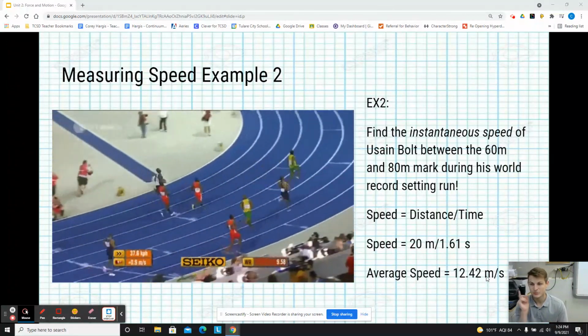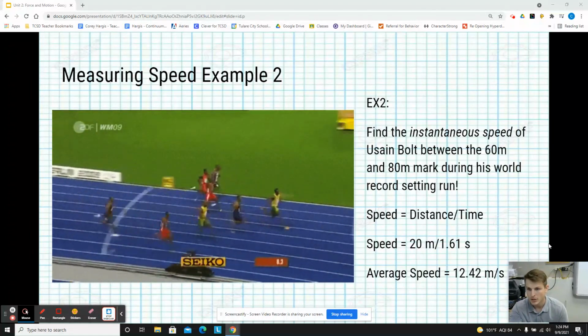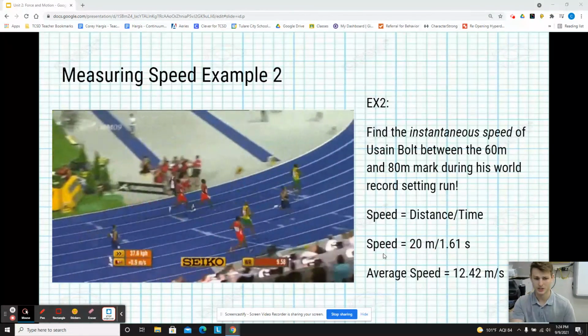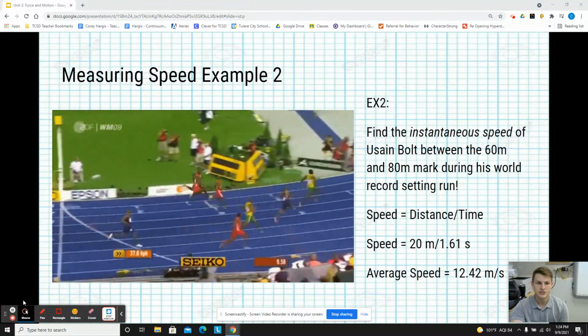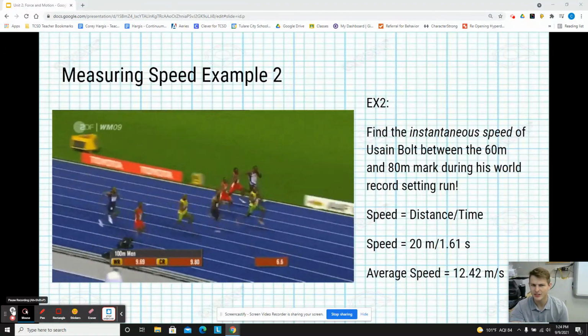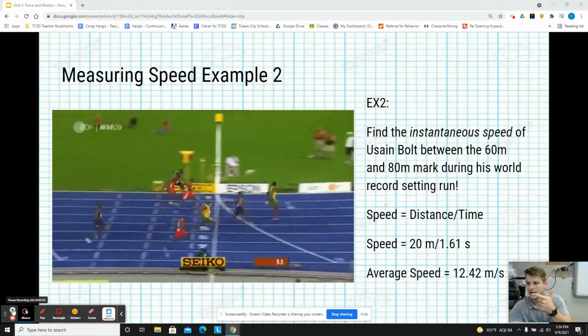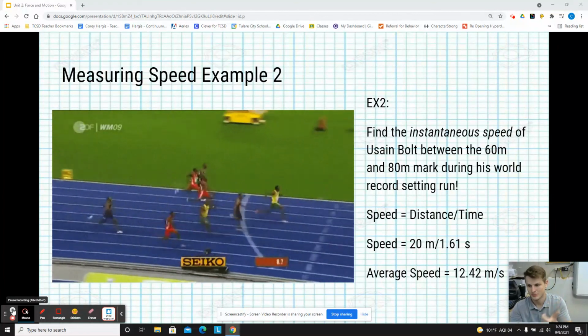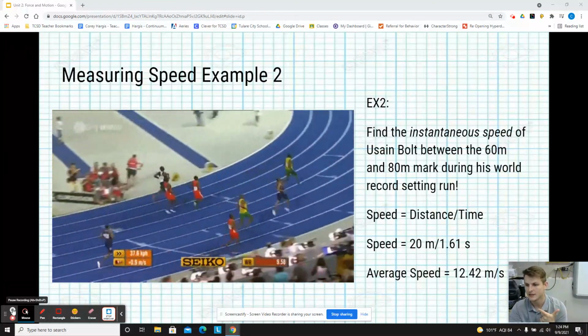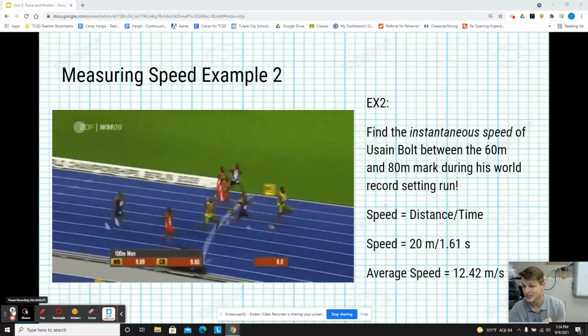We do have radar guns. We might do some of that. But ultimately, we're going to look at a lot of average speeds. And then we might find an overall average. So that is all I got for you today. Instantaneous speed, average speed. We're not going to focus on the speed of light too much. Those two terms, definitely important. And then the equation. Speed is equal to distance over time.